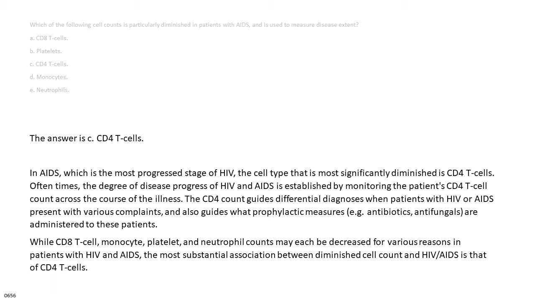The CD4 count guides differential diagnosis when patients with HIV or AIDS present with various complaints, and also guides what prophylactic measures, for example antibiotics, antifungals, are administered to these patients. While CD8 T cell, monocyte, platelet, and neutrophil counts may each be decreased for various reasons in patients with HIV and AIDS, the most substantial association between diminished cell count and HIV/AIDS is that of CD4 T cells.